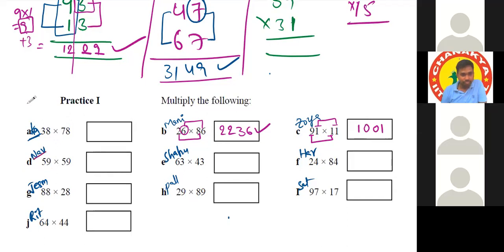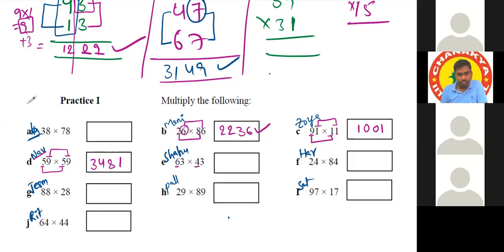Sir, first we do 5 into 5, which is 25, and 25 plus 9 is 34. Okay, so that's one part of the problem, and 9 into 9 is 81. The first by the first is over. Next, last by the last, 9 9s are 81. Yes, that's it. Very good. Shahu.